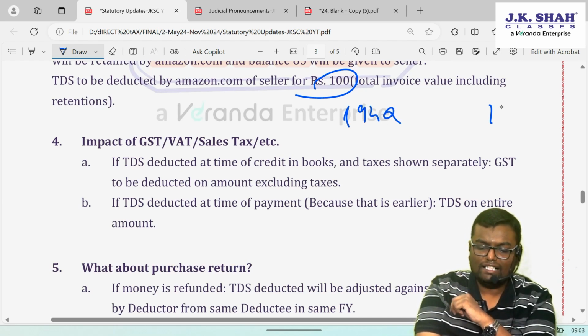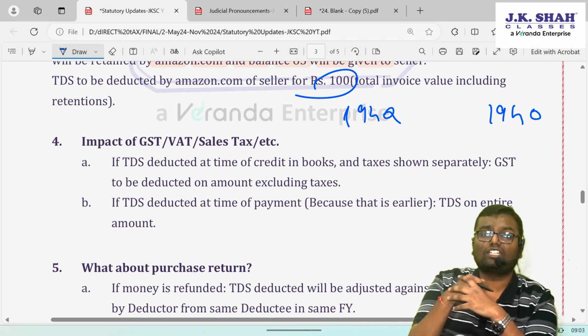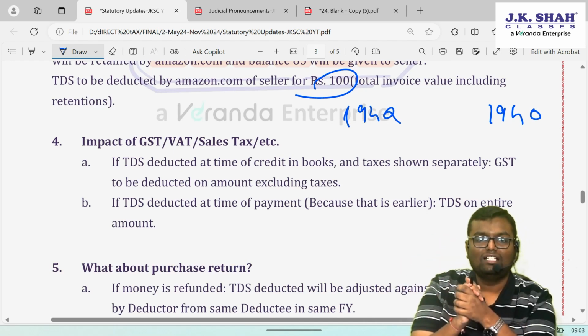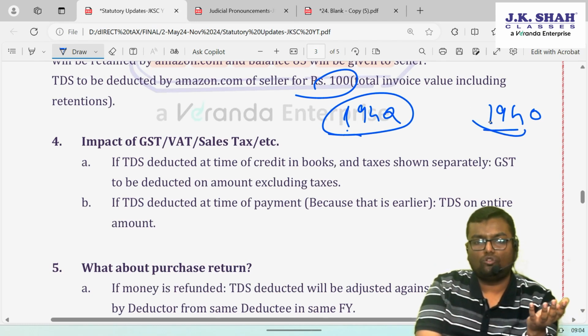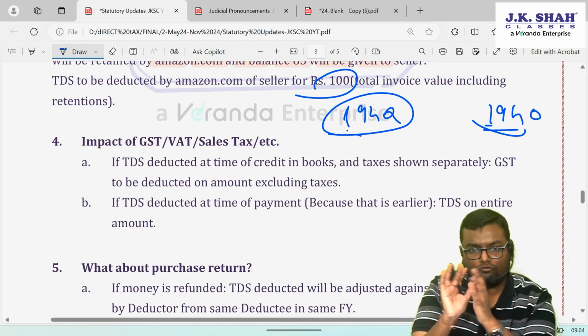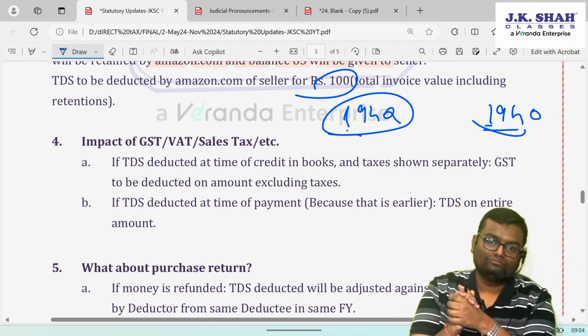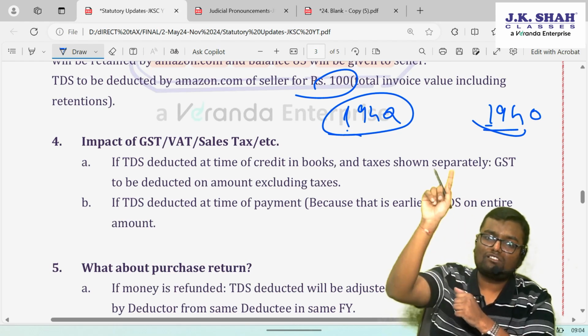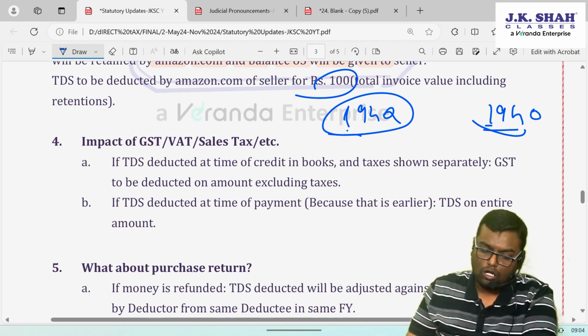194Q and 194O are very similar to each other. In a way, they both are talking about goods mainly. 194Q is for offline transactions, 194O for e-commerce platform transactions. So let's keep the rules the same for both of them. The same circular which was issued for 194Q, similar circulars are issued for 194O also.